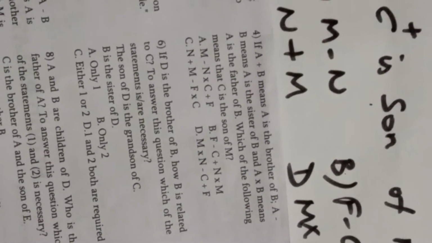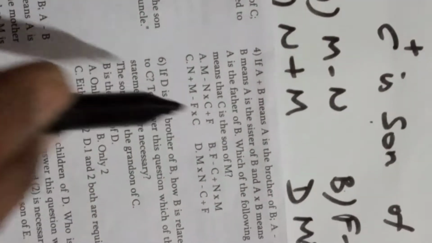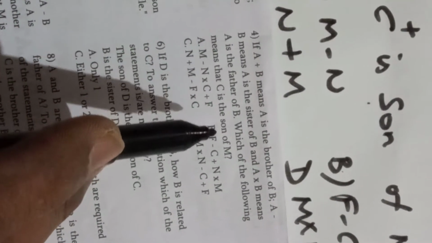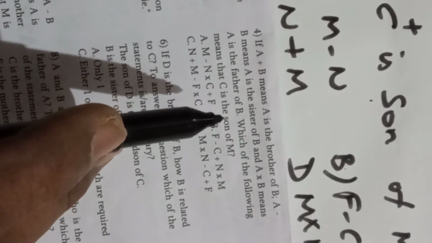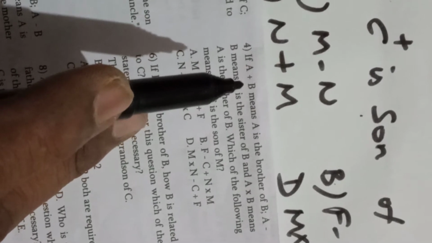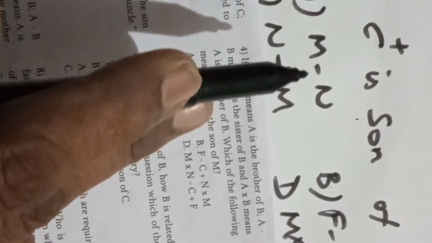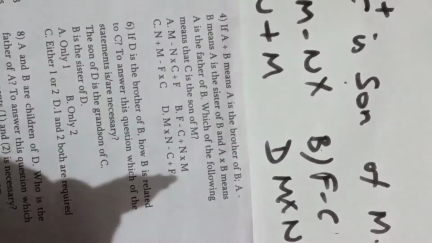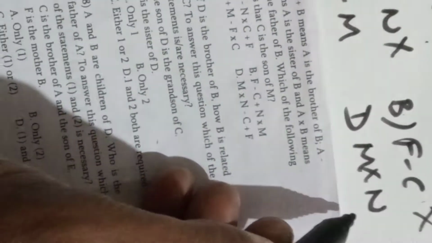How to start this question? Here they have given C is the son. When C is son, he should be male. Where is male? A plus B means male. Where plus is coming? M minus N goes out. F minus C also goes out. N plus M can be possible, but here the relation is going to be exhibited for N, while the question asks only for M. So this also goes out. So the answer is the fourth option.